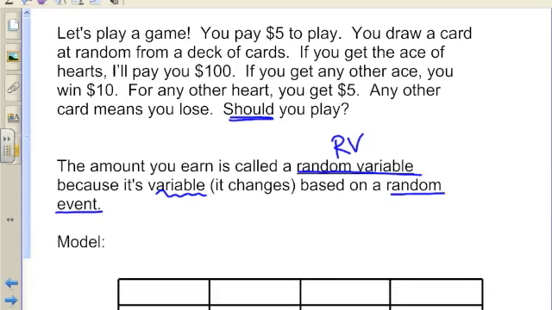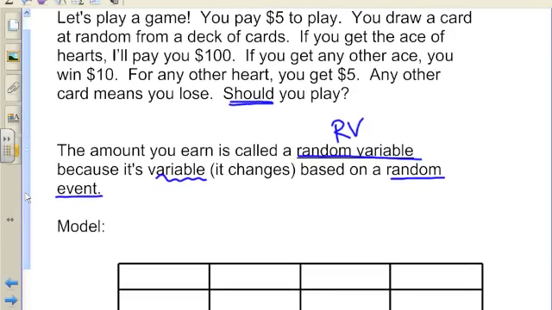So we're going to create a model of this situation. Now in this case, a model is just a table to help us stay organized, to help us see what could happen. And just so that you're not surprised, here's what your book does. Your book uses the lowercase x to represent the different outcomes. Okay, these are outcomes. And then your book uses this interesting notation, the probability that the random variable would take on that particular outcome. So in your brain, you're just thinking, okay, that's just a probability. And then we're going to keep track of all the different things.